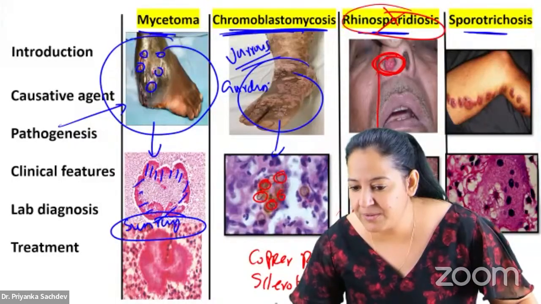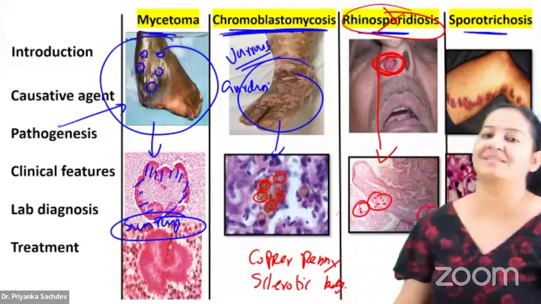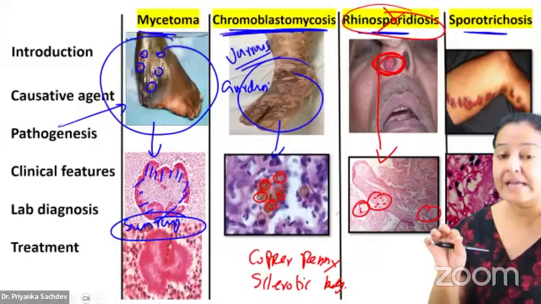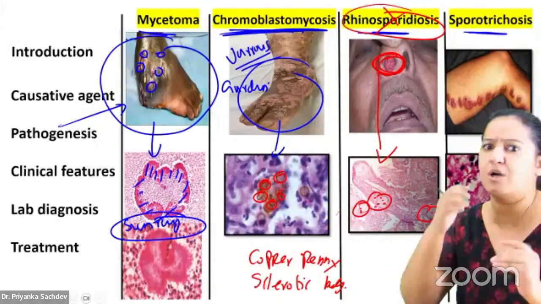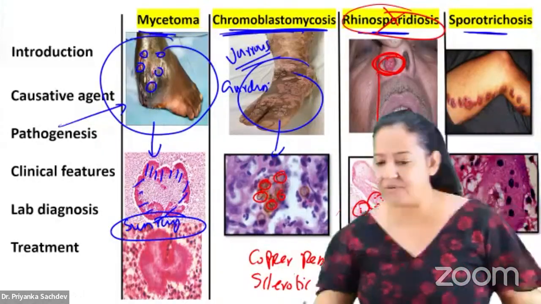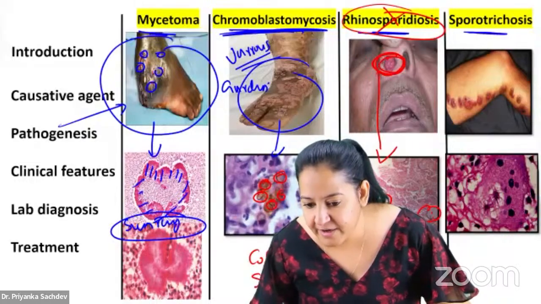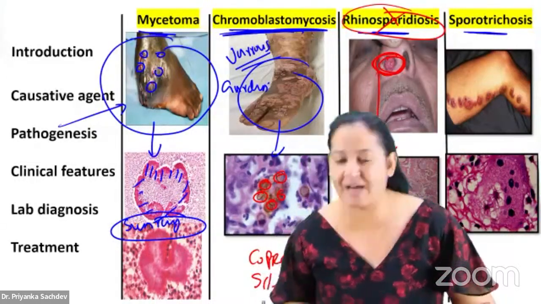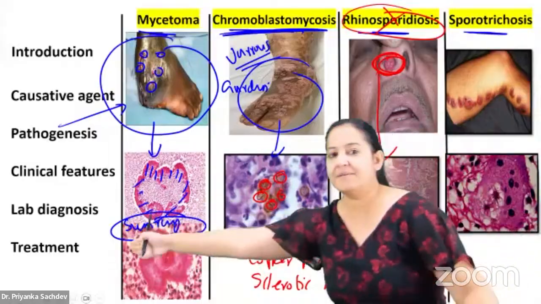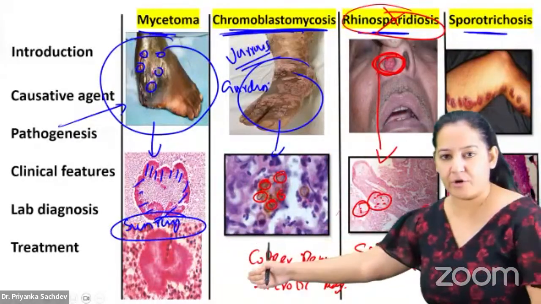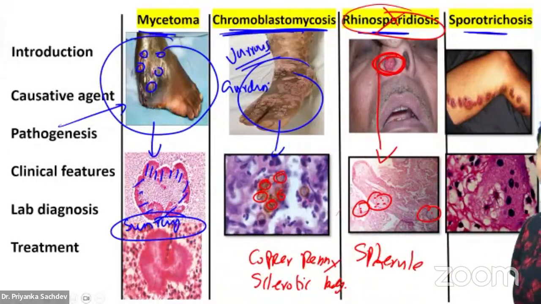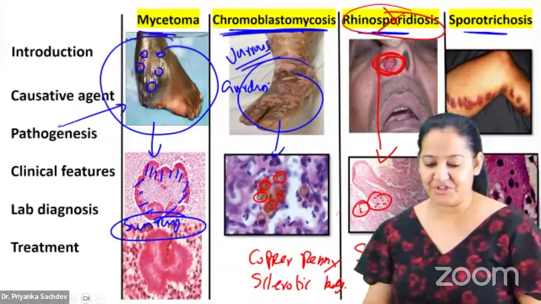Can you see the sporangia are there? Typical sporangia. One sporangium contains hundreds of endospores. Write down the word sporangia. So see, sun ray appearance there, copper penny or sclerotic body here, sporangia here. Typical presentation. You will get image-based questions also.